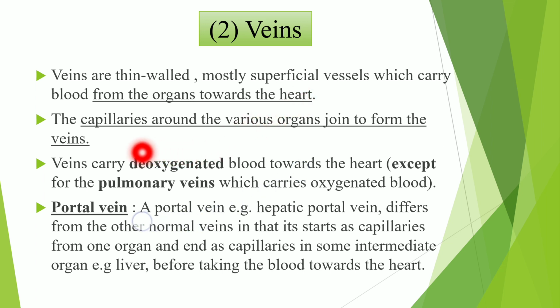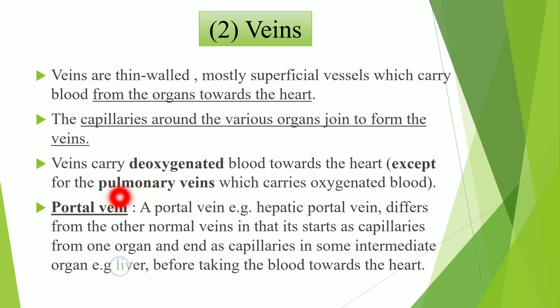Then the capillaries around the various organs join to form the veins. So how are veins formed? A number of capillaries around the various organs get joined to form the veins. So these veins carry deoxygenated blood towards the heart. Here also one exception, that is pulmonary veins, which carry oxygenated blood from lungs to the heart.